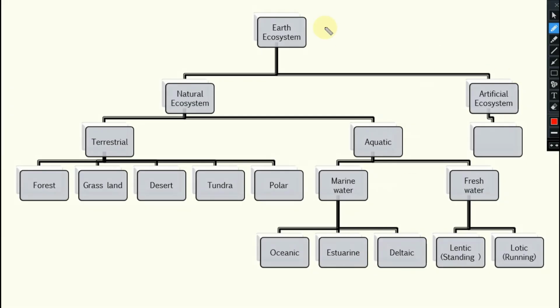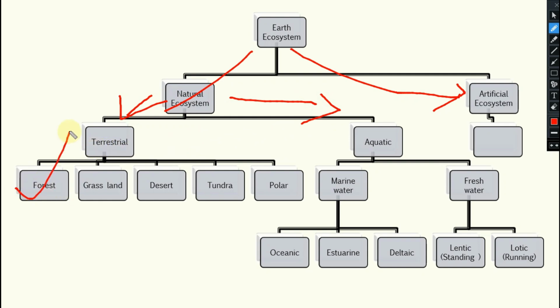These things you know. You see, the earth's ecosystem is divided into natural ecosystem and artificial ecosystem. Natural ecosystem is divided into terrestrial, that means without water, and aquatic, water bodies. Terrestrial is divided into forest ecosystem, grassland ecosystem, desert ecosystem, tundra ecosystem, polar, that means ice ecosystem. These are terrestrial. Then aquatic: one is marine, another one is freshwater. Sea, and freshwater means river and pond will come. Marine ecosystem is again divided into ocean, estuarine, deltaic and so on.